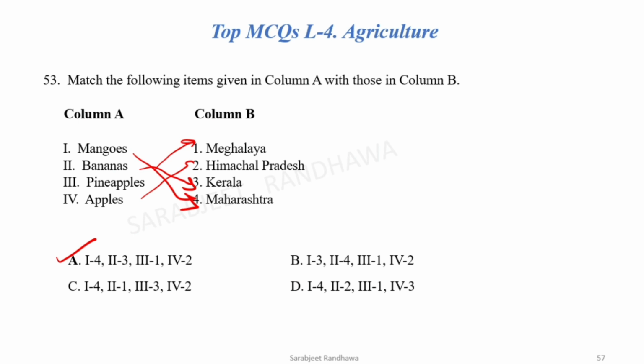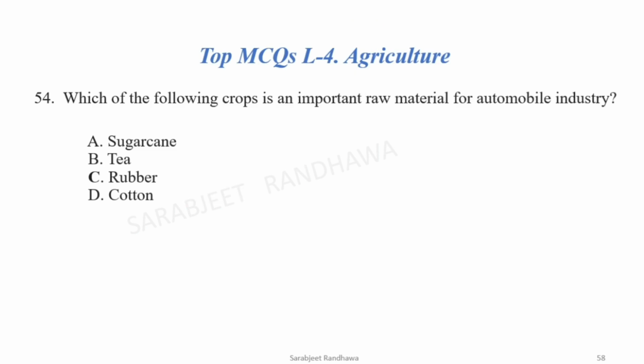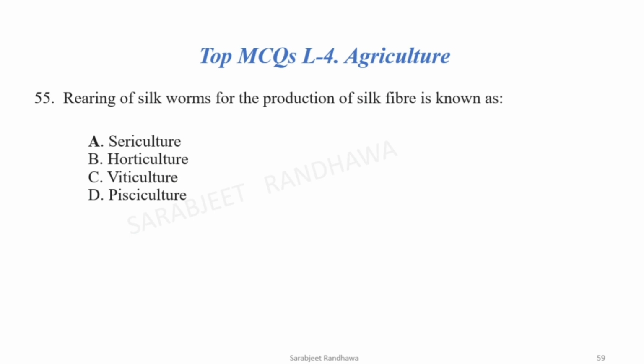Once again, I repeat it. Mangoes from Maharashtra, bananas from Kerala, pineapples from Meghalaya, apples from Himachal. Let's move to the next. Which of the following crops is an important raw material for automobile industry? In the automobile industry, rubber is the main raw material, which we get from agriculture. Rearing of silkworms for the production of silk fiber is known as sericulture.